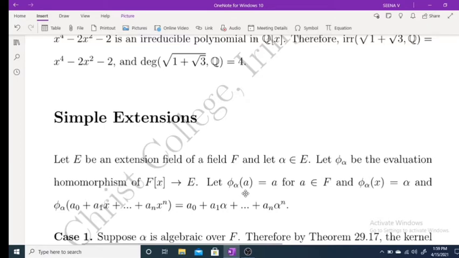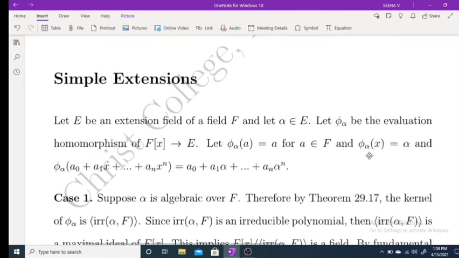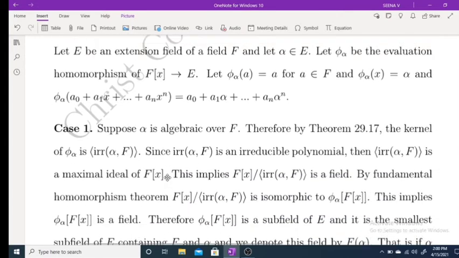Then phi alpha of a equals a for a belonging to F, and phi alpha of x equals alpha, and phi alpha of a naught plus a1 x plus etc. plus a n x raised to n equals a naught plus a1 alpha plus etc. plus a n alpha raised to n. This is the definition of an evaluation homomorphism. So we are considering case 1.